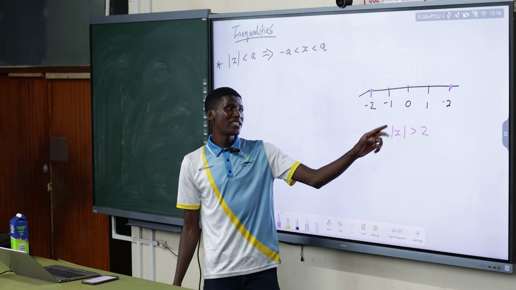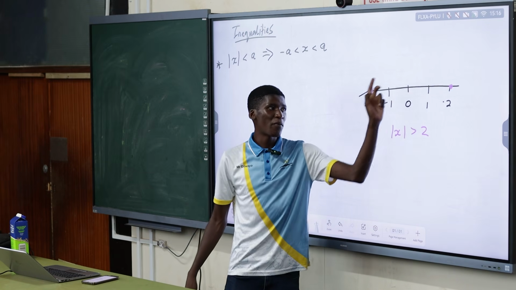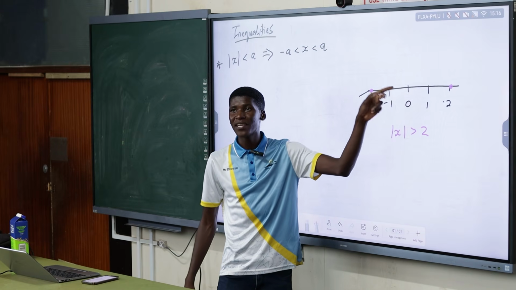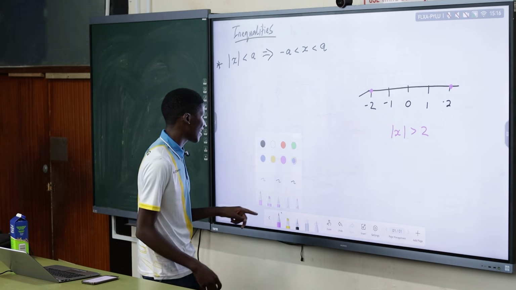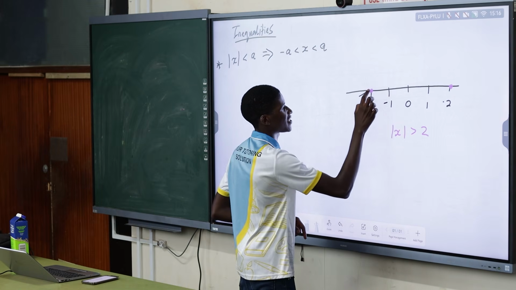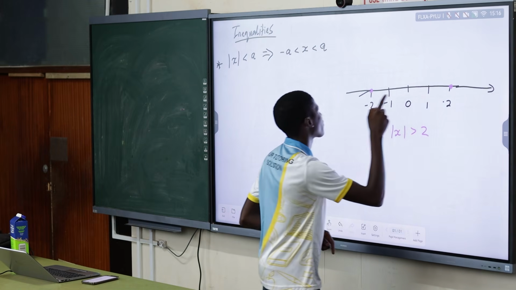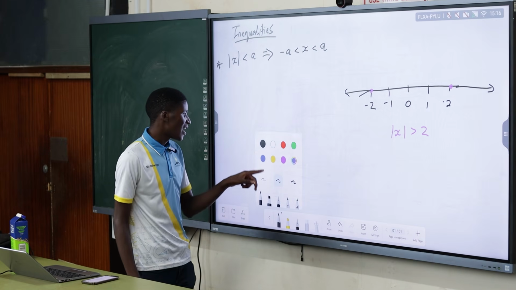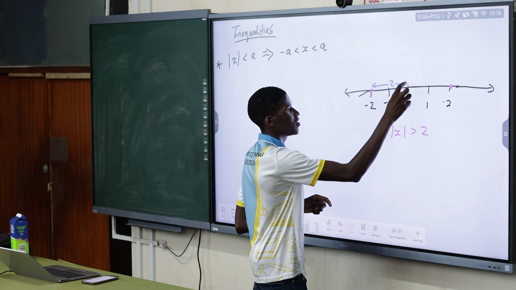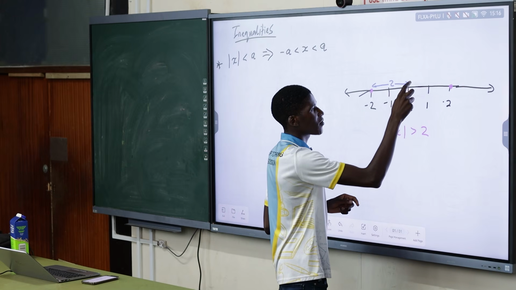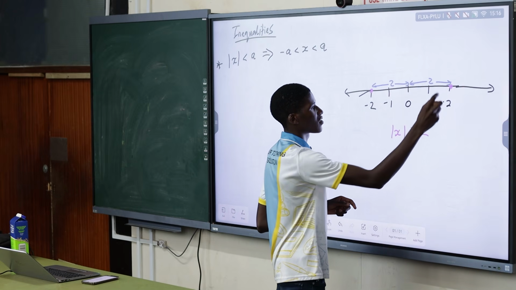So my critical points are these points that are at a distance of 2 from 0. So now I ask, let's bring back our number line. It's just the number line that we learned from grade R. The distance between negative 2 and 0 is still 2. The distance between 0 and 2 is still 2.